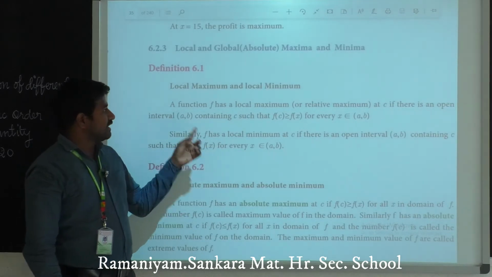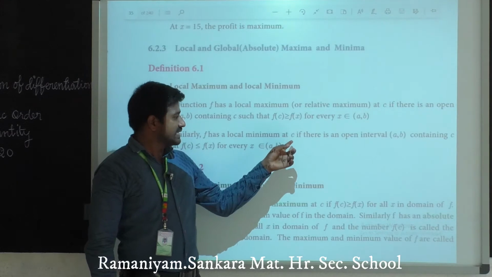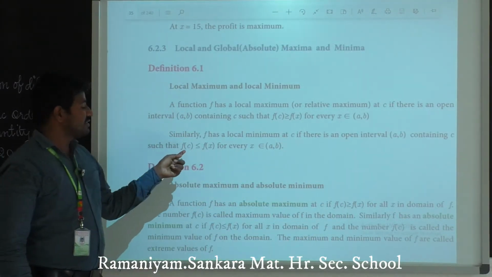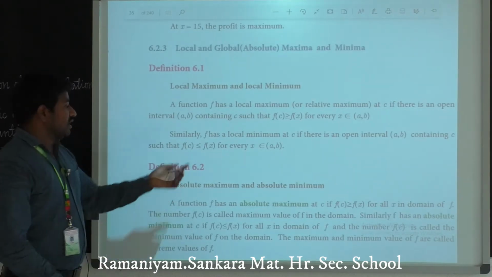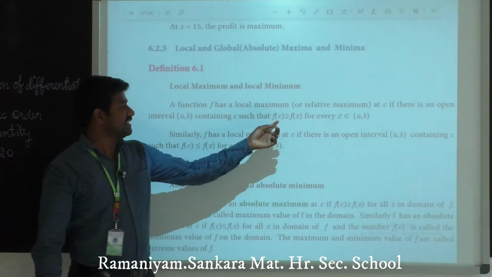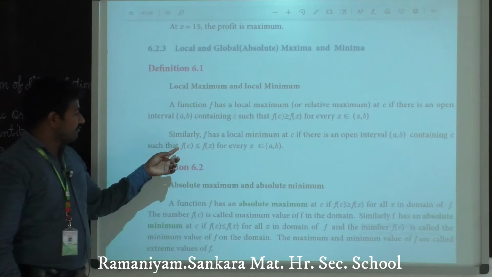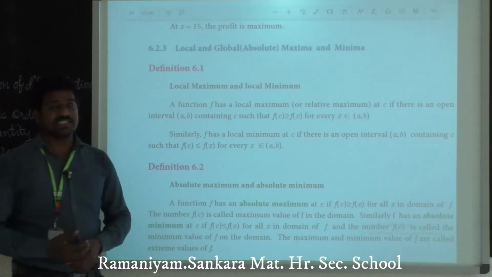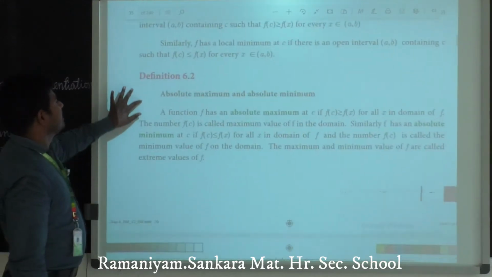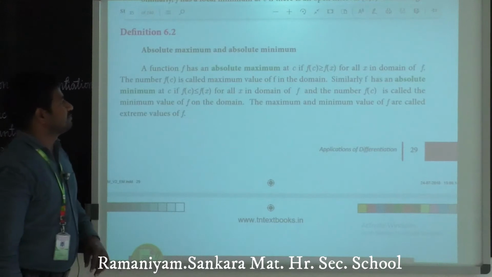Here is the definition of local minimum. f has a local minimum at c if there is an open interval (a, b) containing c such that f of c is less than or equal to f of x. The slight change: f of c greater than or equal to f of x means local maximum. f of c less than or equal to f of x means local minimum. That's the definition.